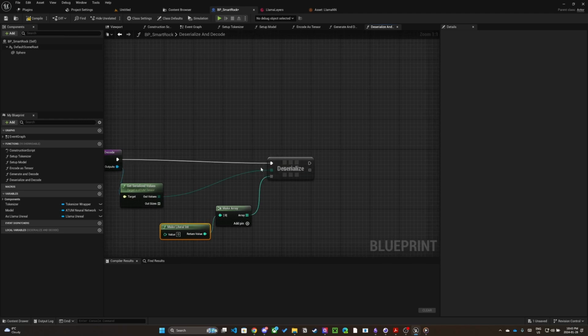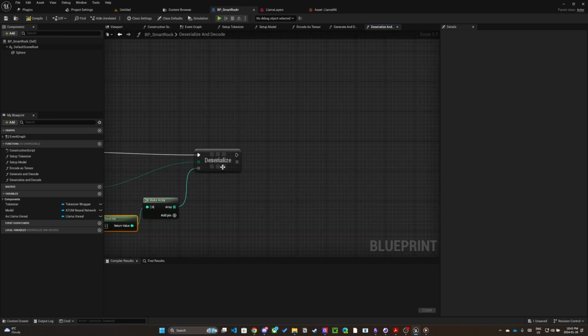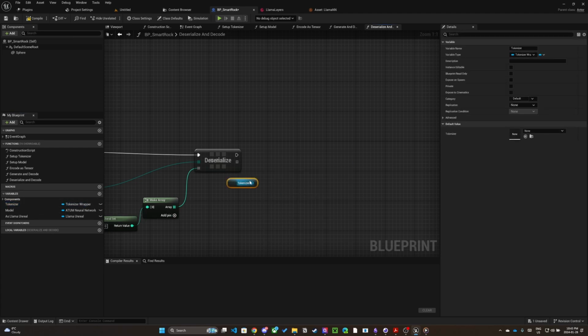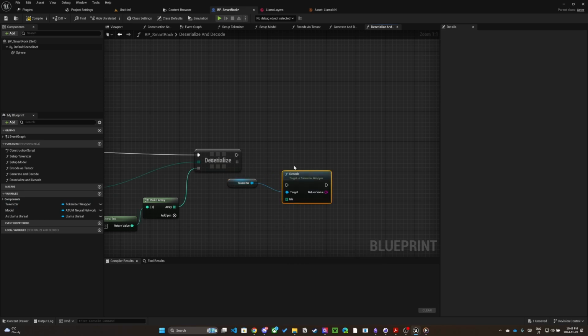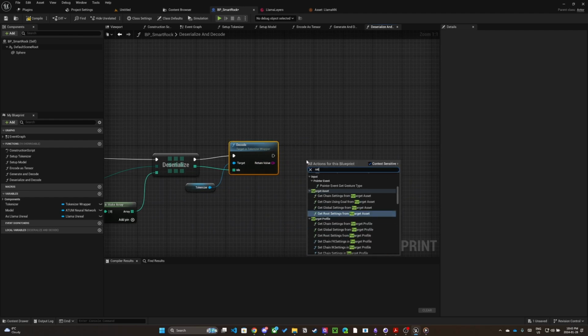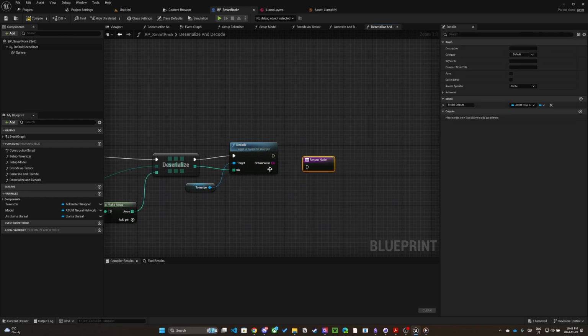To convert the deserialized tokens to text, we need to call the decode method on our tokenizer. After passing our deserialized tokens to the decode function, we will have our output as a string.